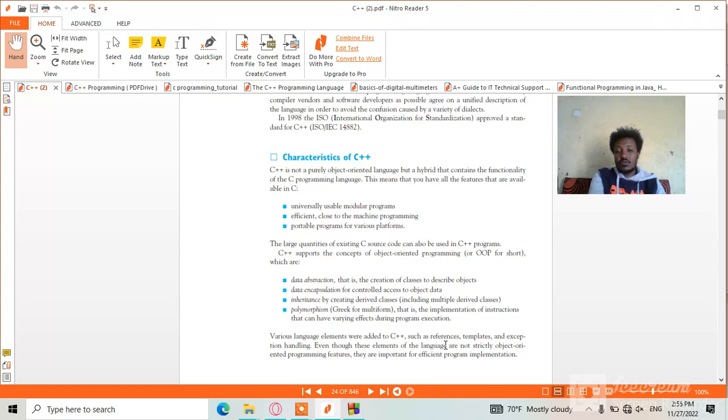Data encapsulation is for controlling access to the object data. Encapsulation means access is controlled to the object data. We can call this data encapsulation. Data inheritance means creating a derived class, including multiple derived classes.